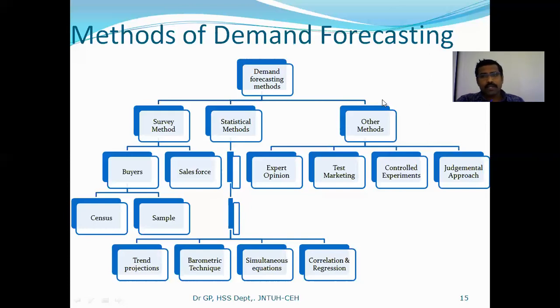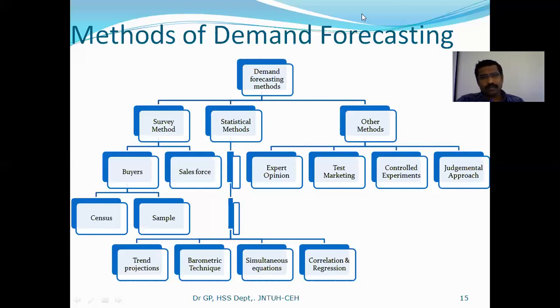And coming to the other methods, in other methods case, you see expert opinion, test marketing, controlled experiments, judgmental approach. In the expert opinion case, what happens? You take one expert in the area of that particular business and get his opinion. Accordingly, we decide how many units we are going to sell, right?